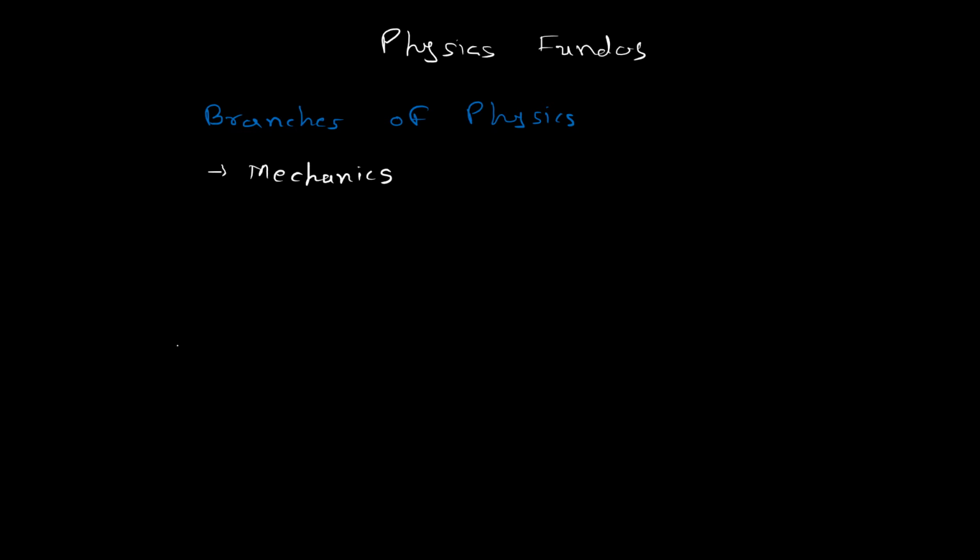If there is an object, whether it is stationary or moving, we don't bother about why it is stationary, whether it is feeling sleepy, or why this person is running, correct? Why that particular phenomenon happens, for any certain object, we are not talking about a particular person only, that particular branch will be considered as mechanics.